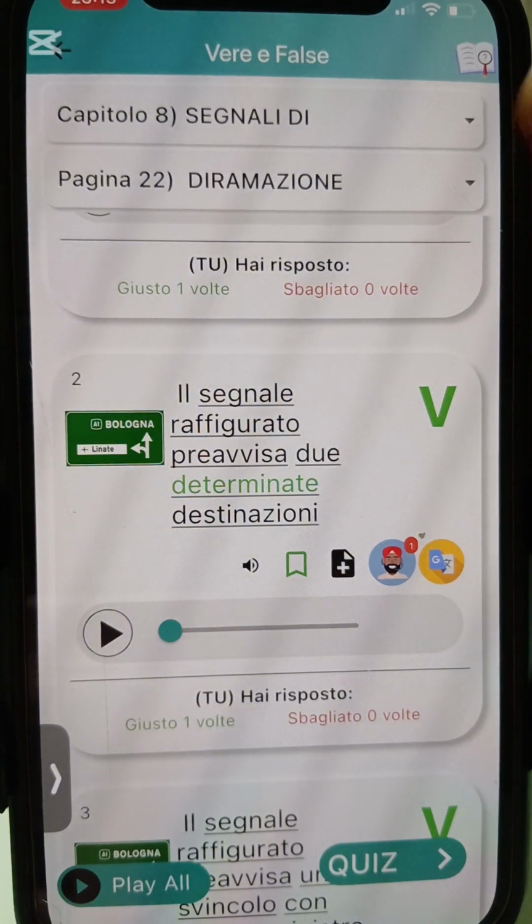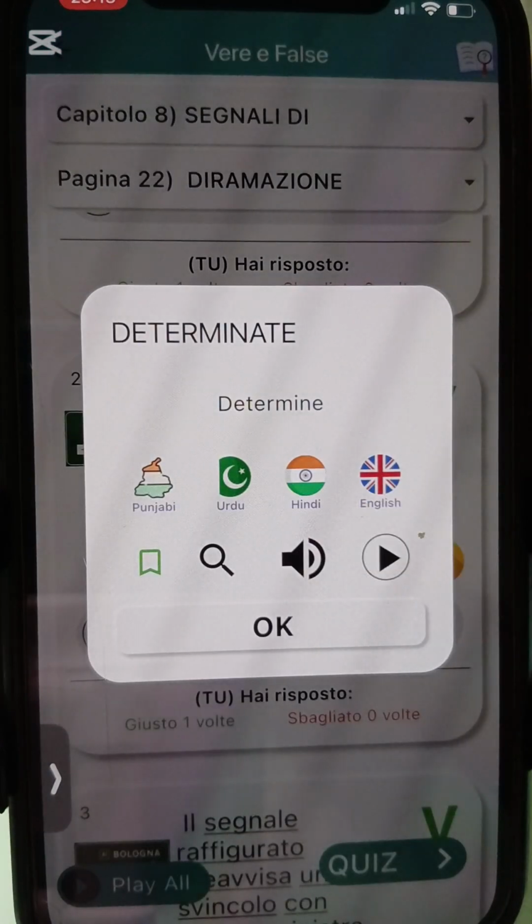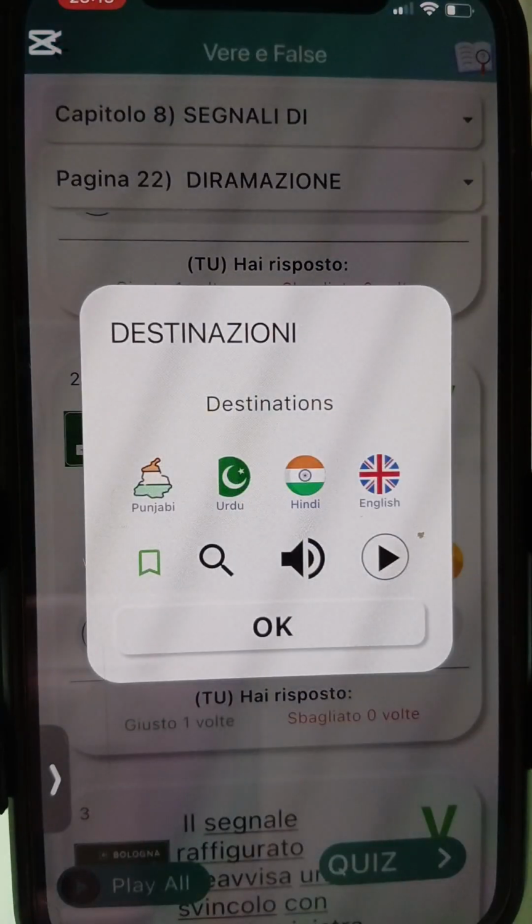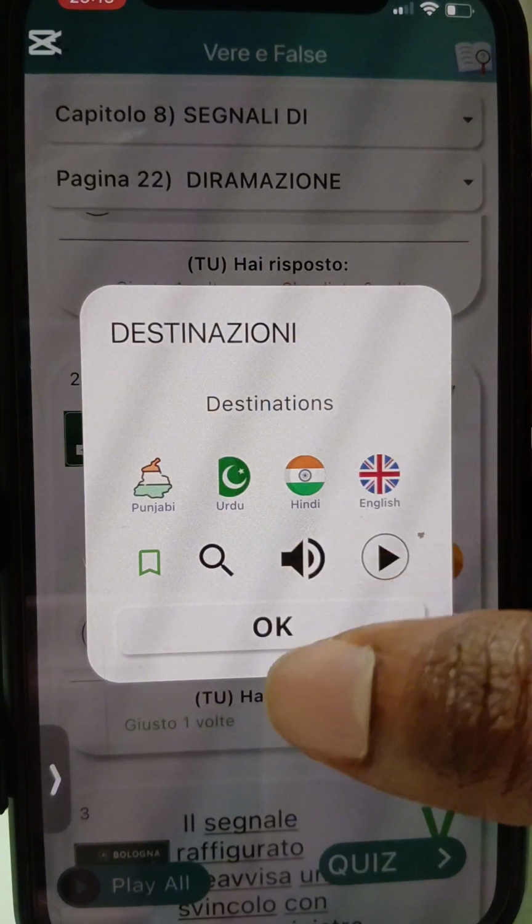Okay, determinate. Determine. Okay, determined. Alright, now destinazione, destinations. Okay, destinations.